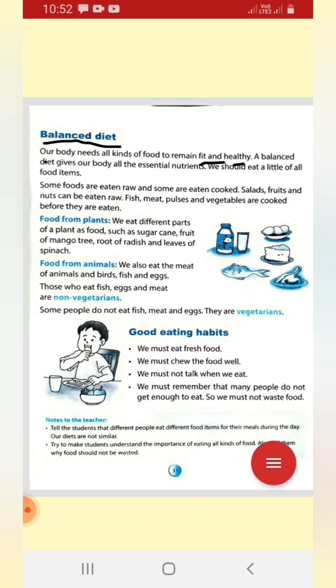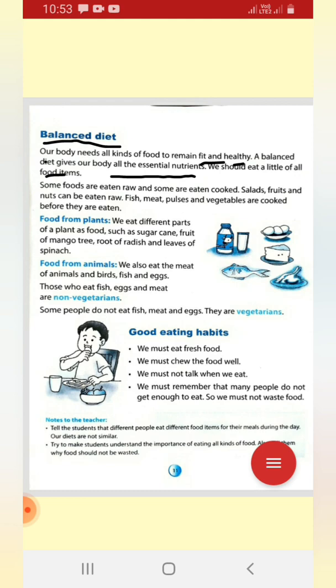Means balanced diet. What does a balanced diet give us? All the nutrients, essential nutrients. We should eat a little of all food items. Sometimes it may be meat, sometimes vegetable, sometimes protein, sometimes snack, like that. All the food we should eat.